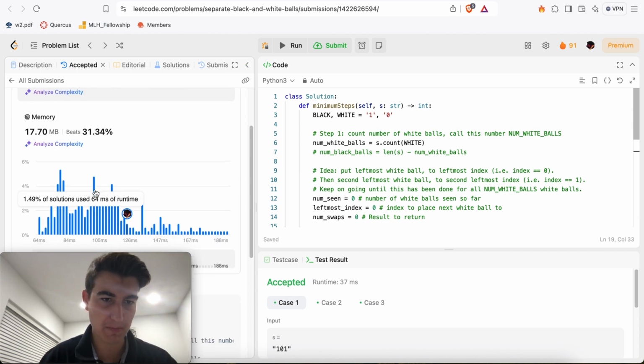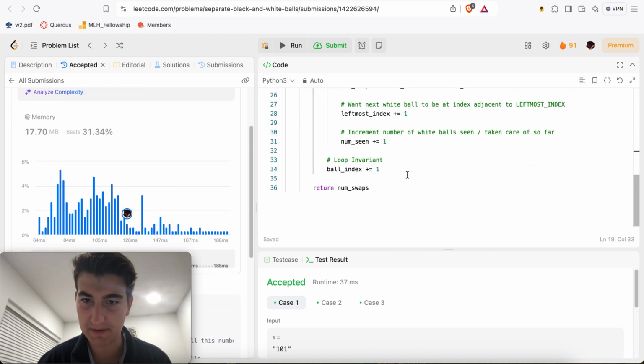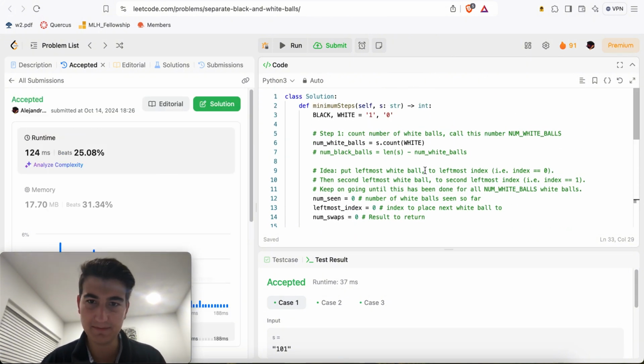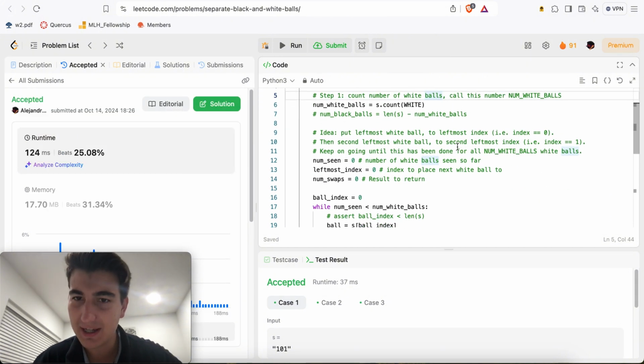We're not too far from other people's submissions over here and so on. We're just a little bit to the right of the peak. It might just be your constant time stuff and so on, but okay. Very, very nice. So this was a nice little solution. Just a nice little greedy one.